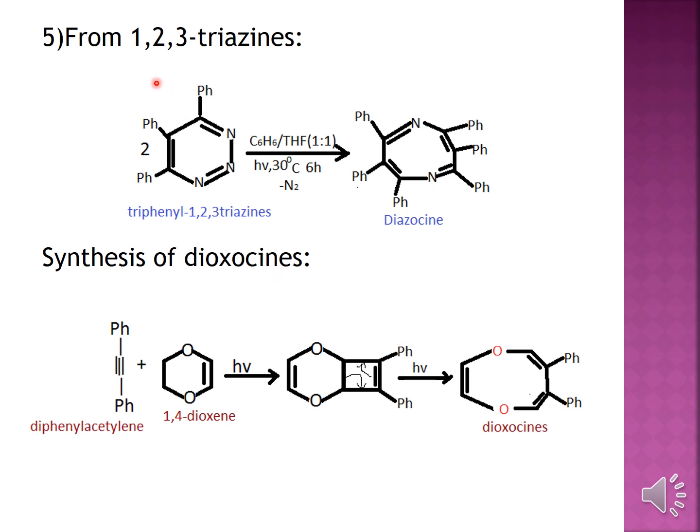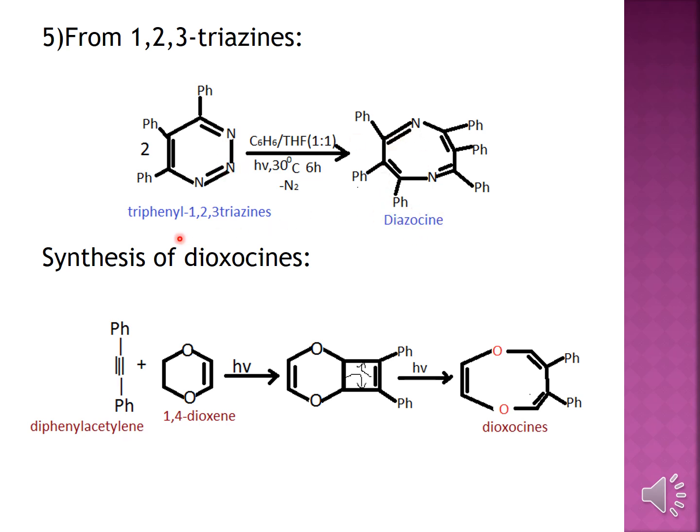Again from 1,2,3-triazines. So you are taking the 1,2,3-triazine compound upon treatment with benzene reagent and THF, that has to be in 1:1 ratio, or photolysis at 30 degrees Celsius for 6 hours, one nitrogen molecule gets cleaved out, and then 2 molecules of this compound you are taking, so 1 molecule of your nitrogen gets cleaved out, so you will result in diazocine.